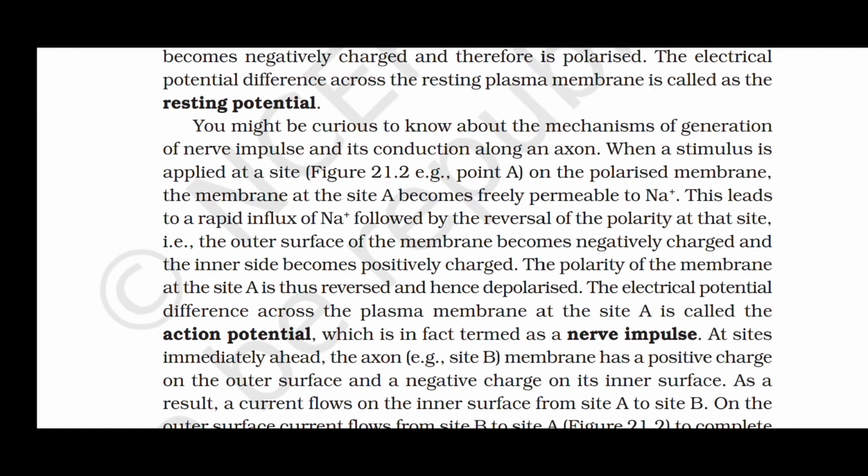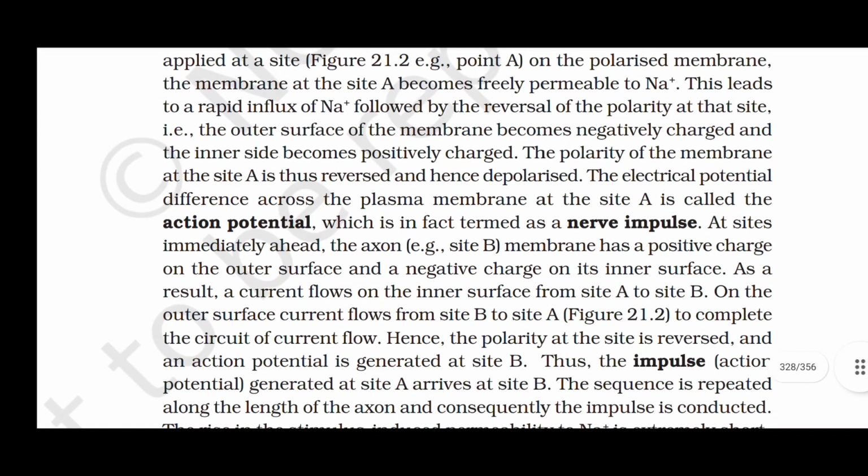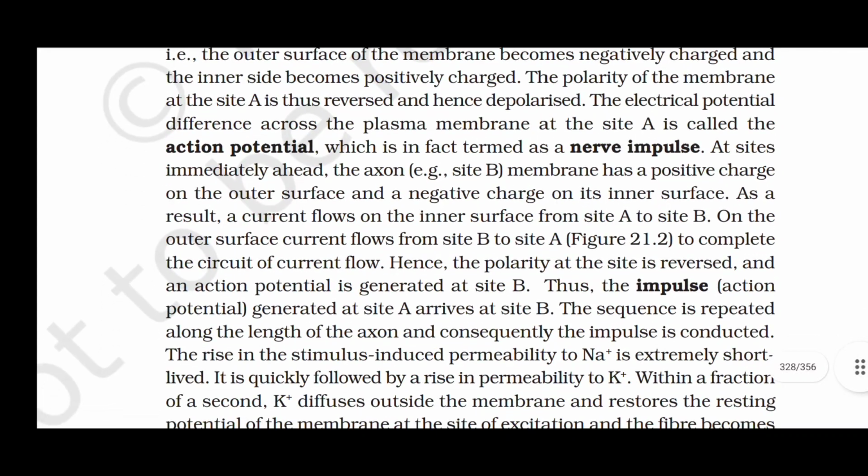At sites immediately ahead on the axon, for example site B, the membrane has a positive charge on the outer surface and a negative charge on its inner surface. As a result, a current flows on the inner surface from site A to site B. On the outer surface, current flows from site B to site A to complete the circuit of current flow.